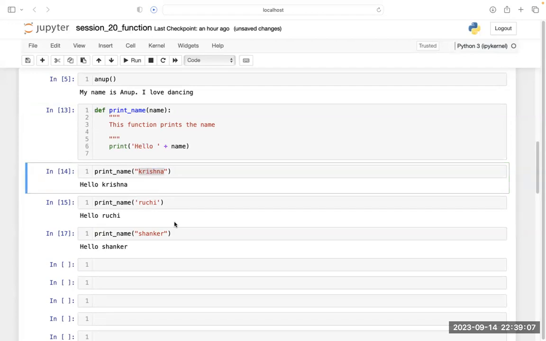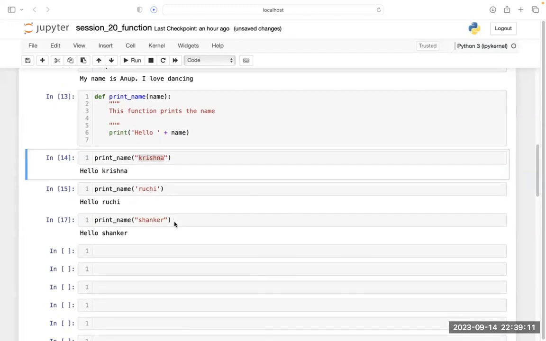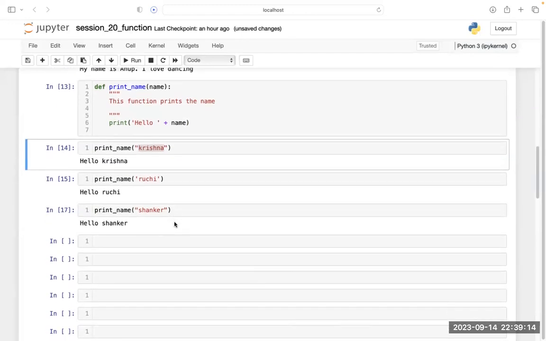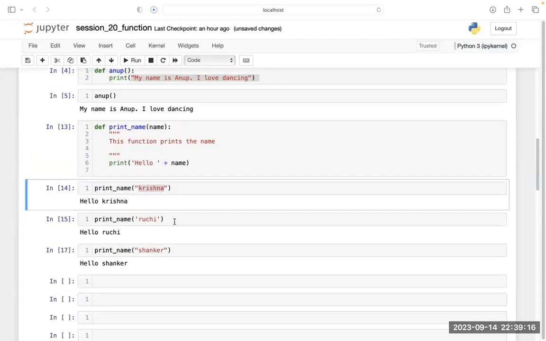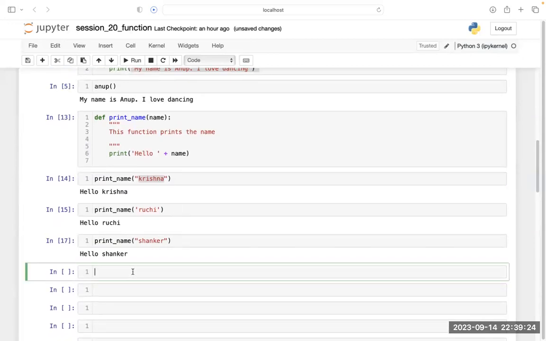Is this thing clear? Oh, I am getting error. You are getting error? Where are you getting error? If you are getting error, you can ping me your code in my chat box, whatever code you have written, so that I can check it out and clarify why you are getting the error.